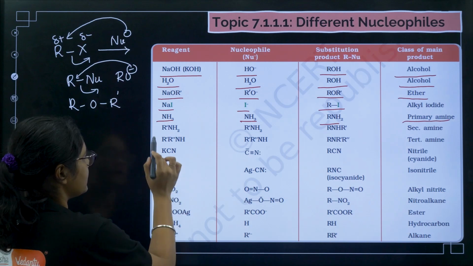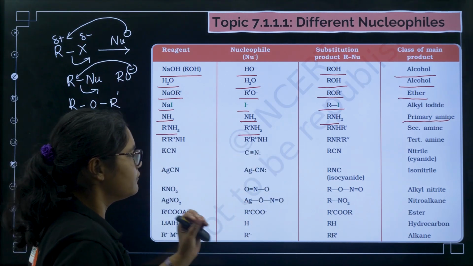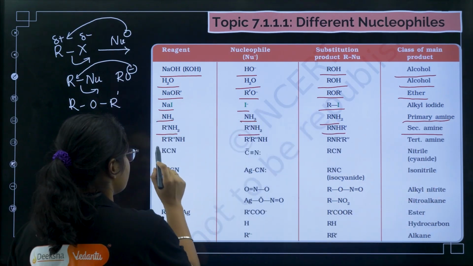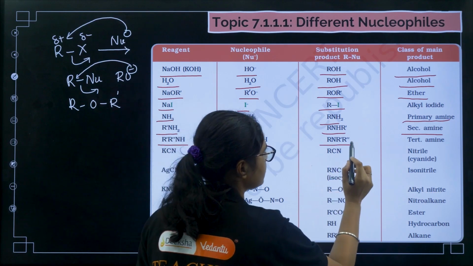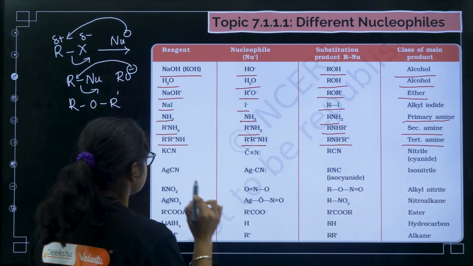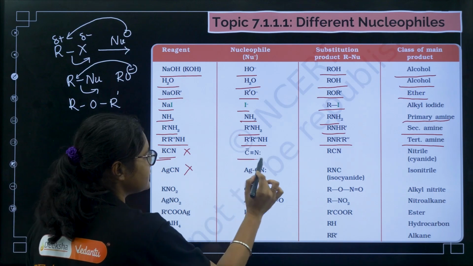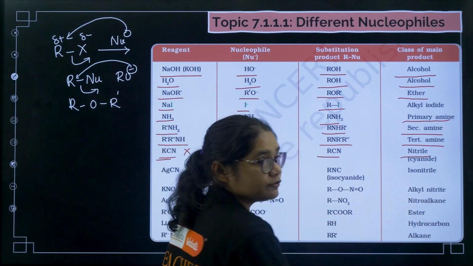Now coming to R'NH2, if you add R'NH2, we will get RNHR', and this is a secondary amine. If you have R'2NH as the nucleophile, we'll get tertiary amines here. Now this is important, KCN and AgCN. If you take KCN, CN minus is the nucleophile, and we will get RCN, and that will give you cyanide.